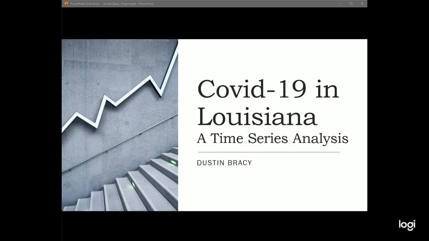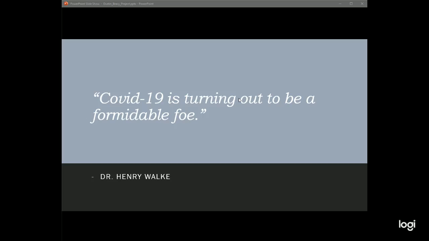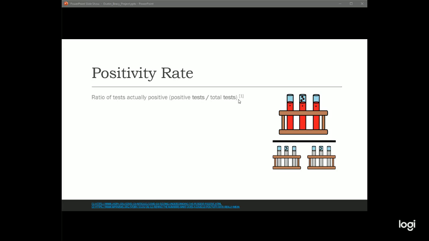Good evening, everyone. My name is Dustin Bracey, and I'm going to walk us through a time series analysis on COVID-19 data in Louisiana. All right, so let's talk about positivity rate.